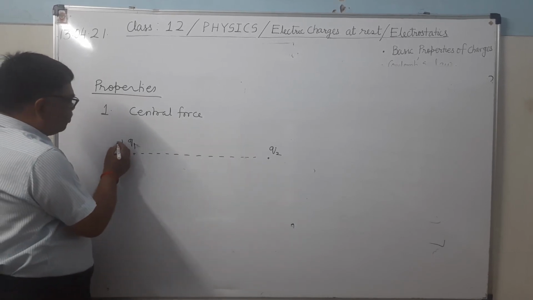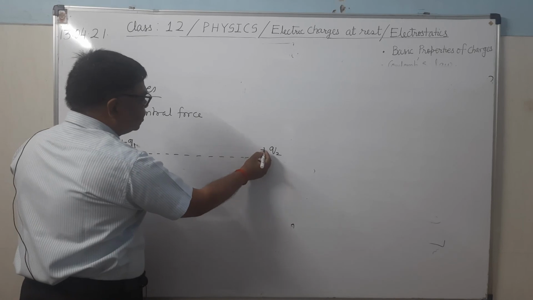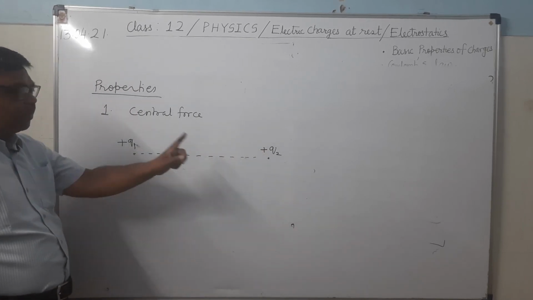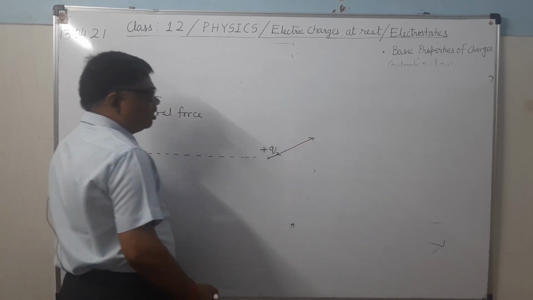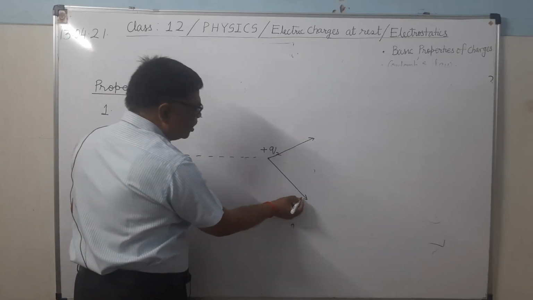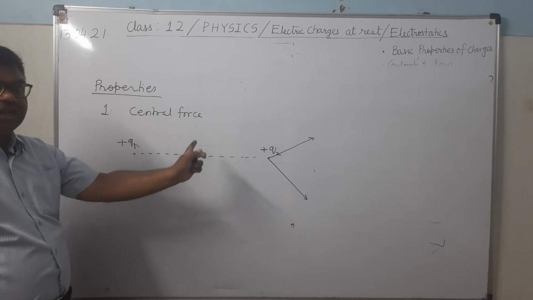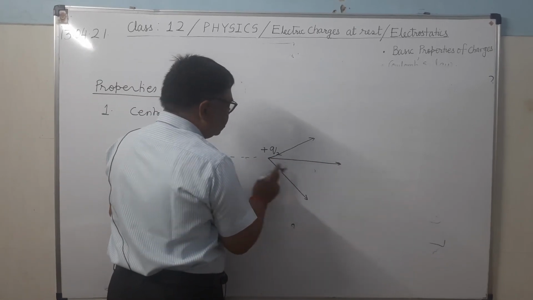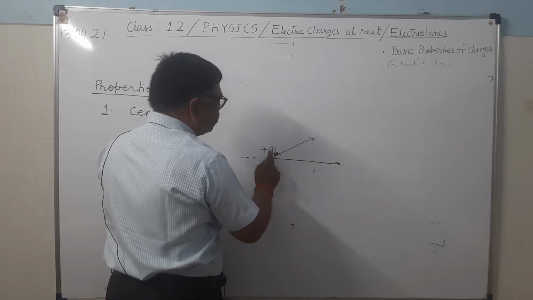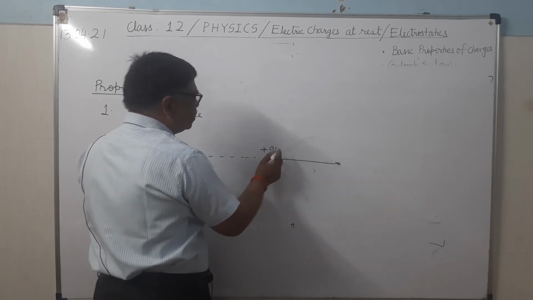Suppose Q1 is positively charged, Q2 is also positively charged. Q1 will repel Q2, but it cannot repel in this direction. It will repel along the line joining the charges, meaning repelling in this direction.